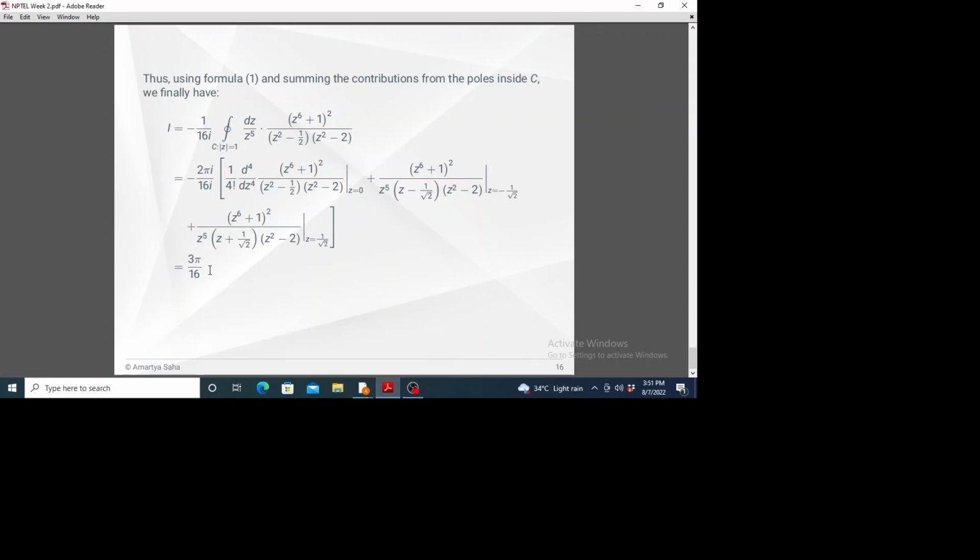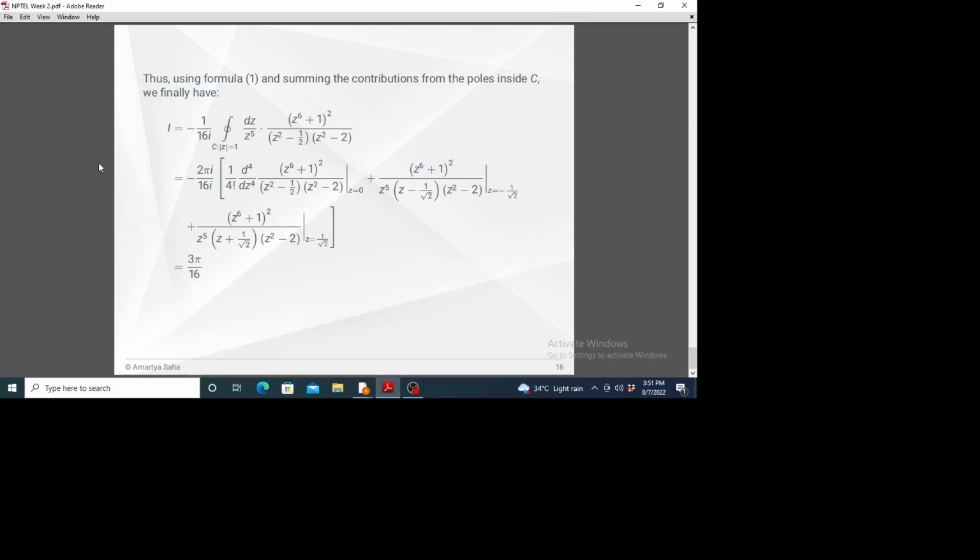our final answer. So as you see, differentiating four times such an integrand is quite difficult and time consuming. So we'll have a better strategy to tackle this kind of problem. We'll learn those when we do the residue and series expansion.